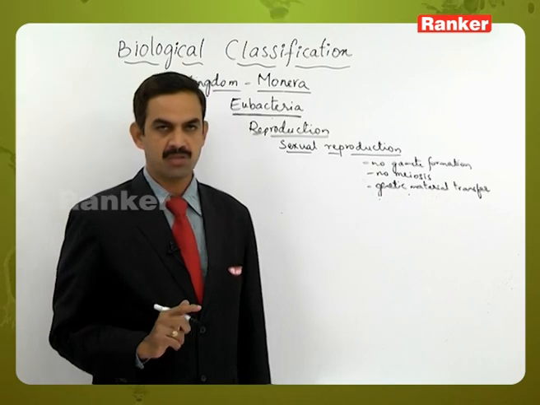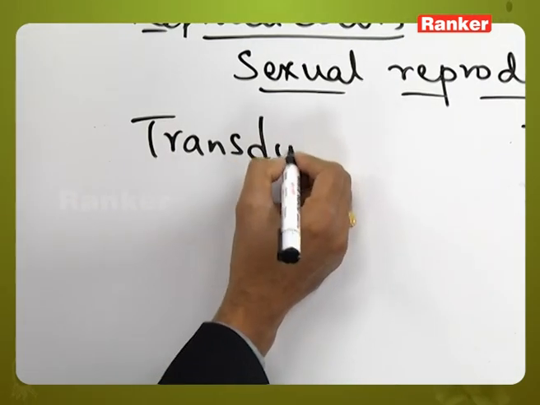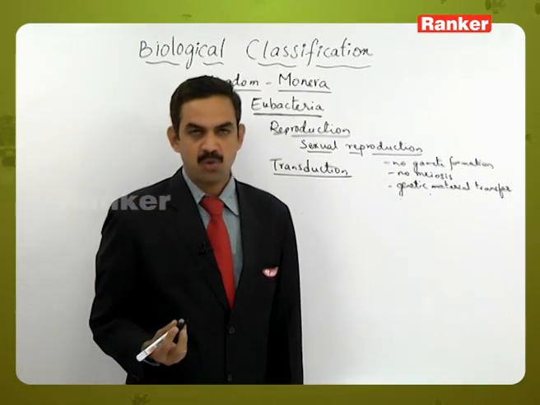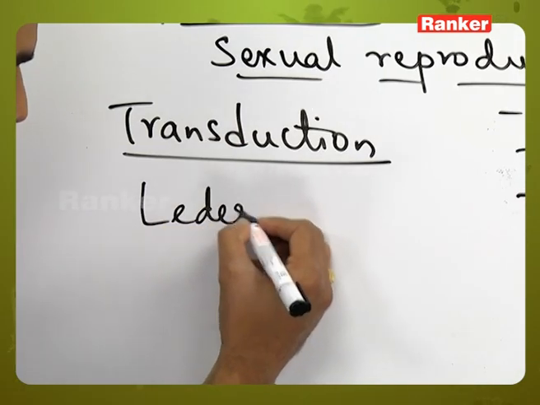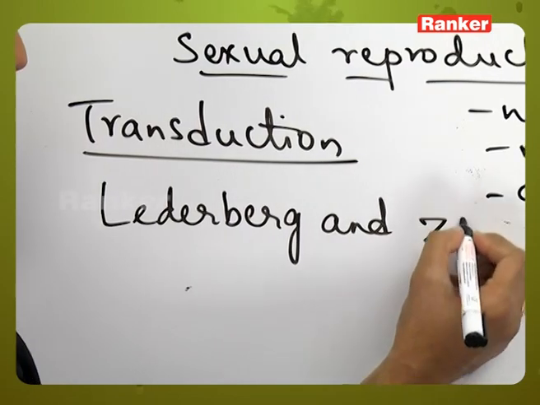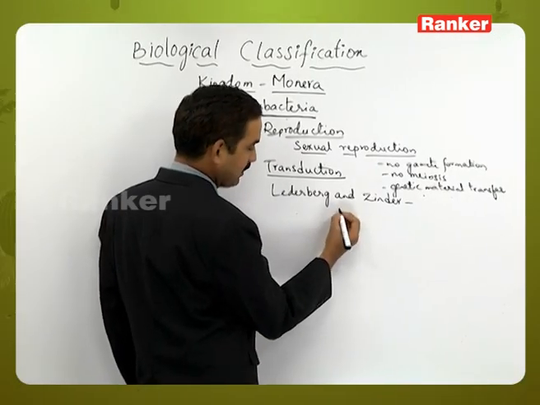In the sexual reproduction, the third method is a transduction. Transduction process of sexual reproduction was first discovered by Lederberg and Zinder scientists in a bacterium called as a Eubacteria.